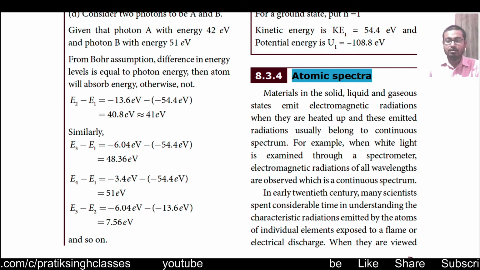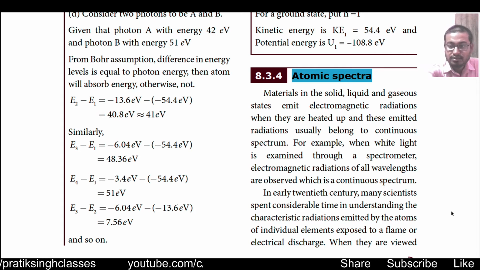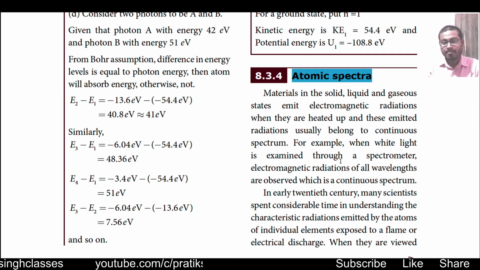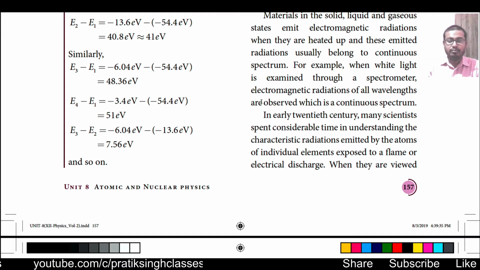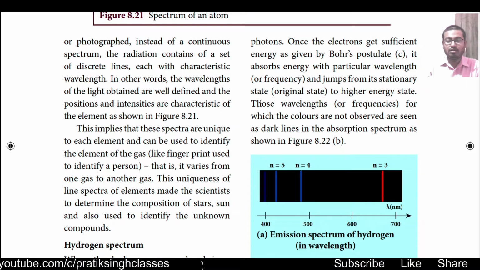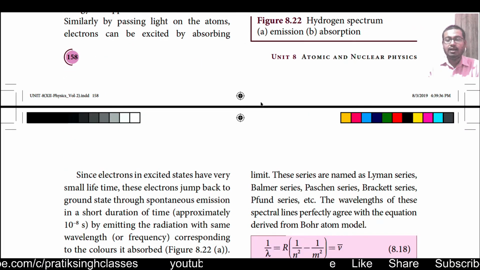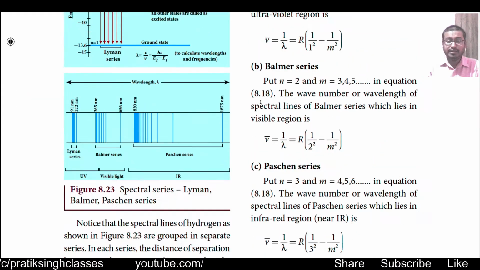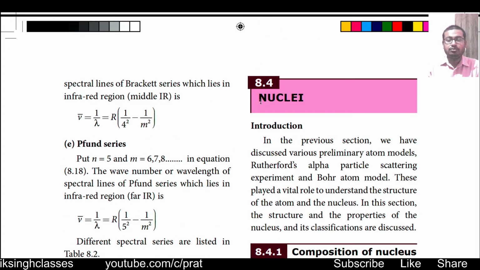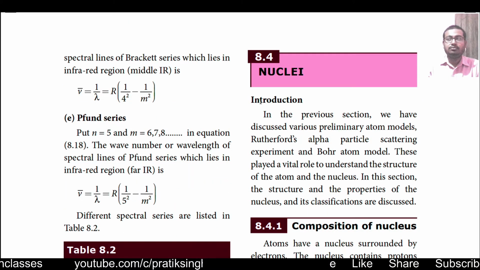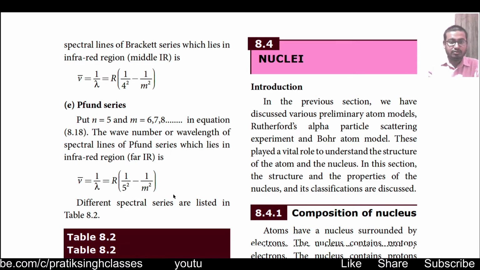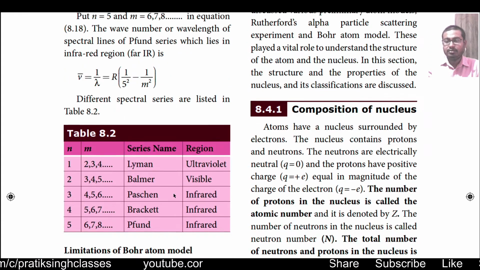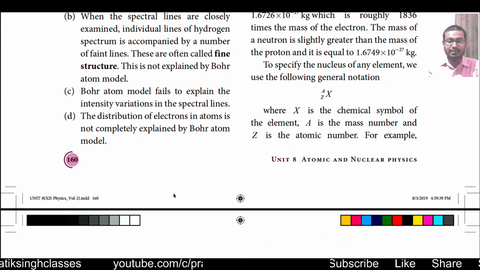This is the omitted topic from your current syllabus because of this pandemic. If you are studying in year 2021, this topic is omitted because it has already come in previous units, and we have seen a lot of things in chemistry related to these topics. Those topics which are common in physics and chemistry are given in only one, either in physics or in chemistry. Then about nuclei, the composition of nucleus we do not have to study, that is the omitted portion.